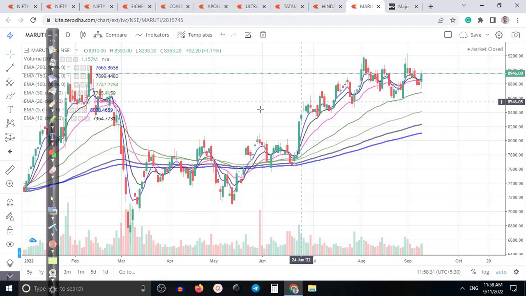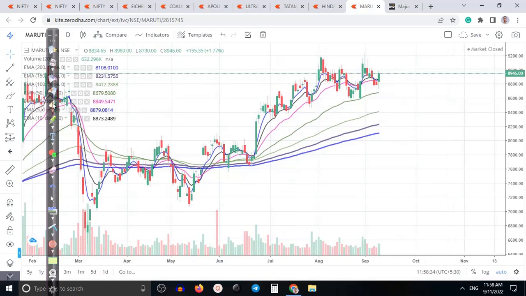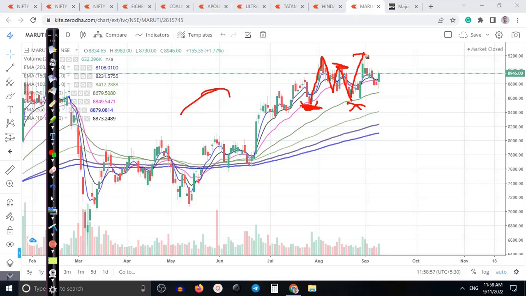So the last one, Maruti also running an uptrend in a daily time frame, and for the last few days the price has been running sideways. So basically it's a lower point, price creates a higher high, but many times they try to break this lower point but fail, and finally that was a lower high, and again creates a new higher high, and price again pulls back and fails to break this lower point and forms a bullish signal.